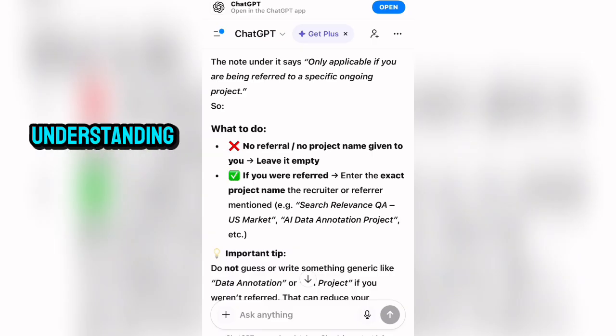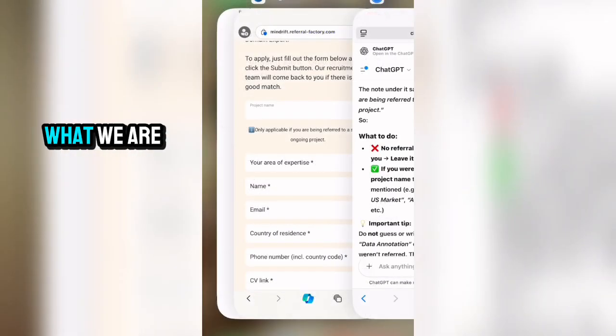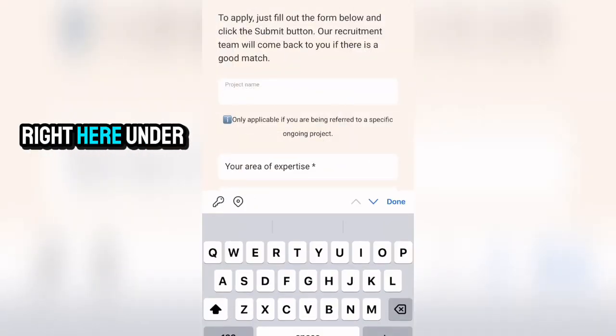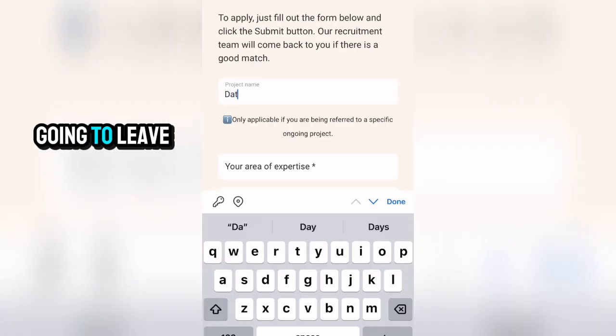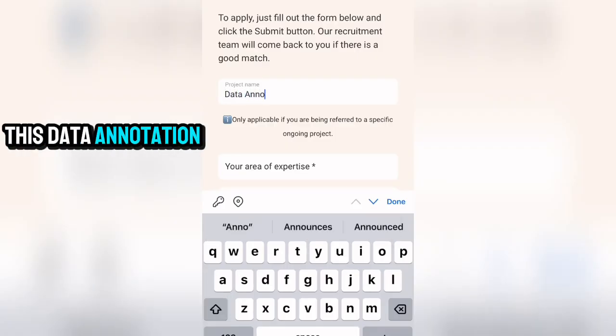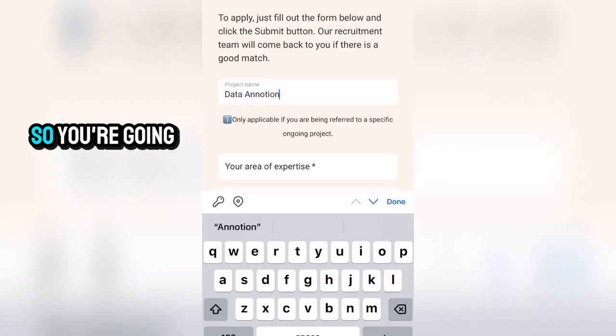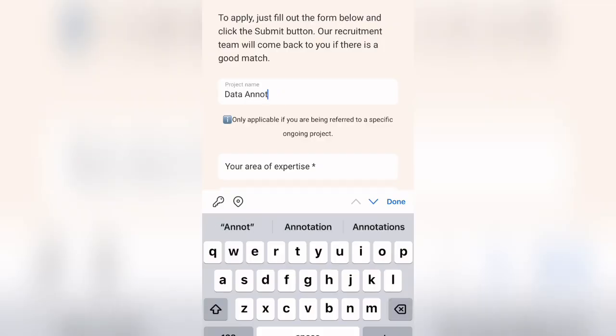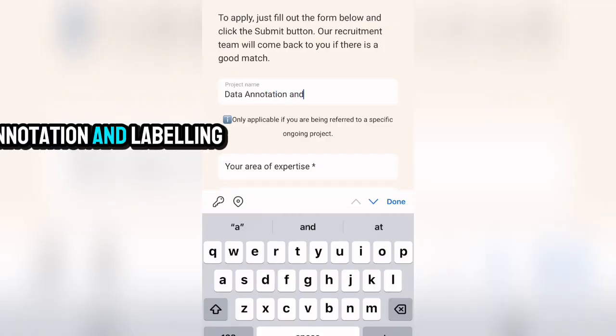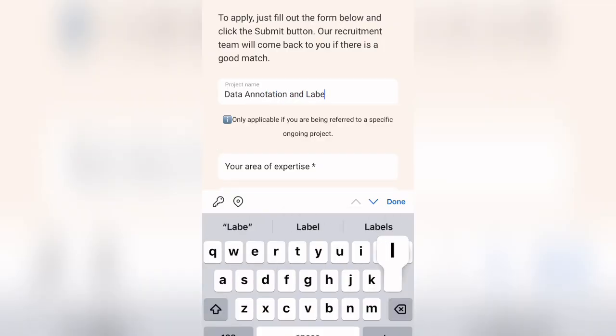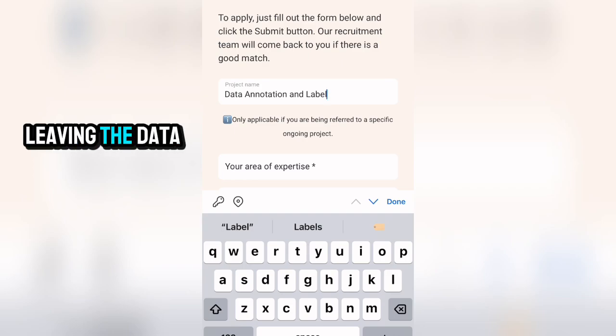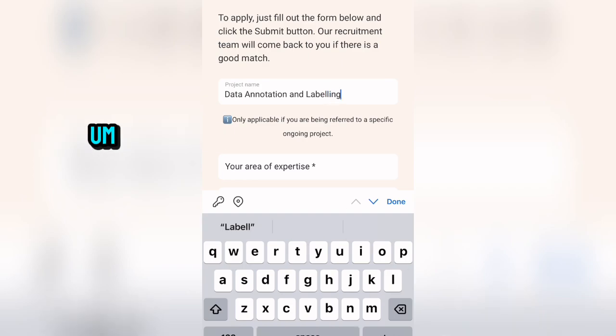So with this understanding, what we can actually do right now is to go over to insert that. So this is what we are going to be doing. We are going to be coming right here. Under this project name, we are still going to leave this data annotation just like this. So you are going to be leaving data annotation and labeling, just like this.